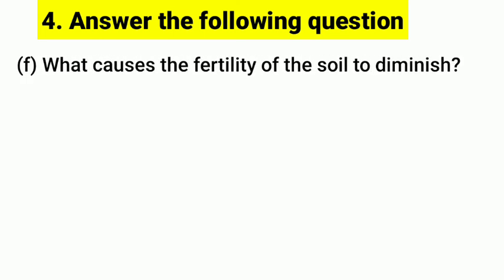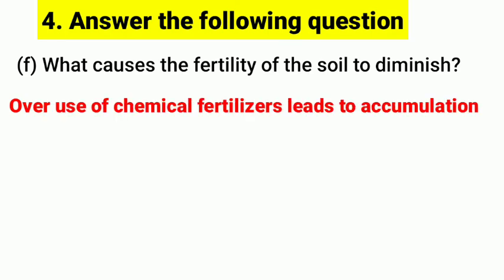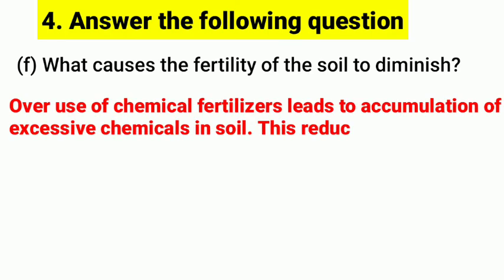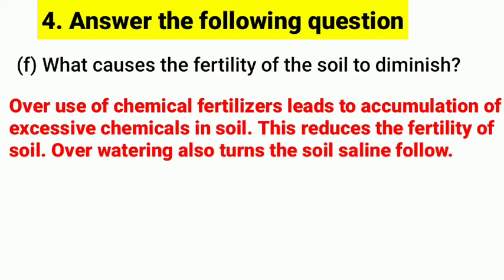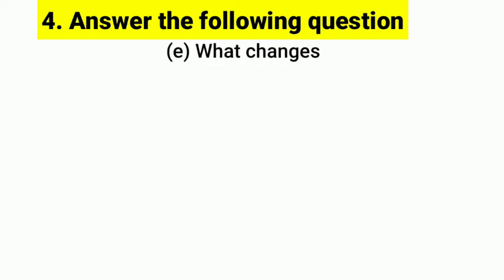What causes the fertility of the soil to be damaged? As an answer, overuse of chemical fertilizers leads to accumulation of excessive chemicals in soil. This reduces the fertility of soil. Overwatering also turns the soil saline and fallow.